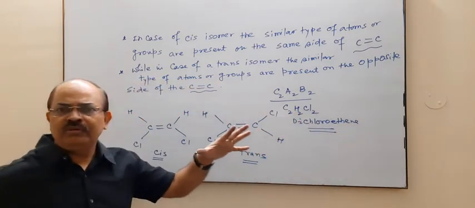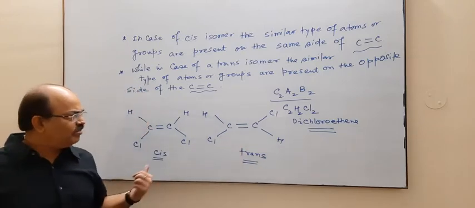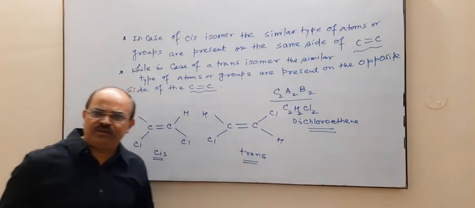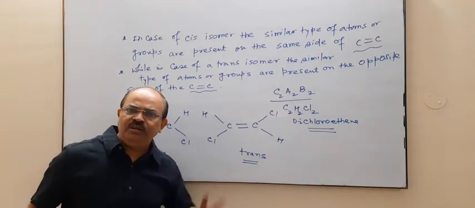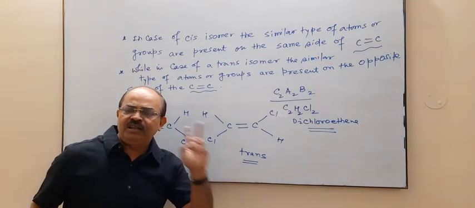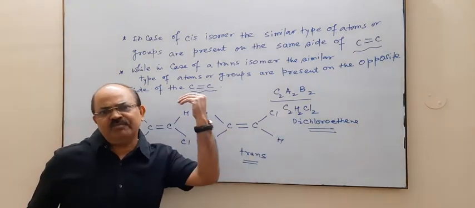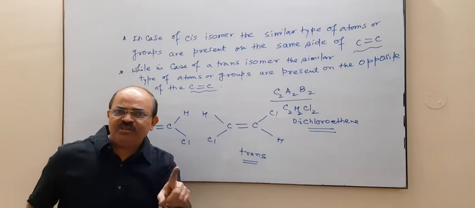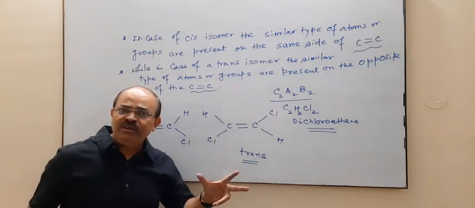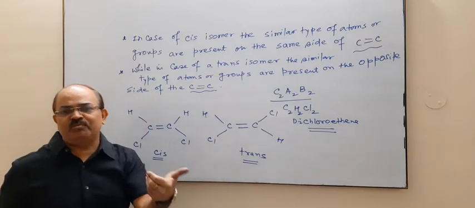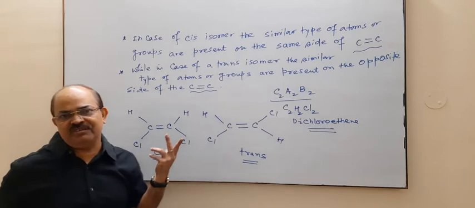When you calculate their dipole moment, their boiling point, and their melting point, then you will observe that their physical properties are different. However, their chemical properties are the same, but their physical properties are different. Why are their physical properties different?